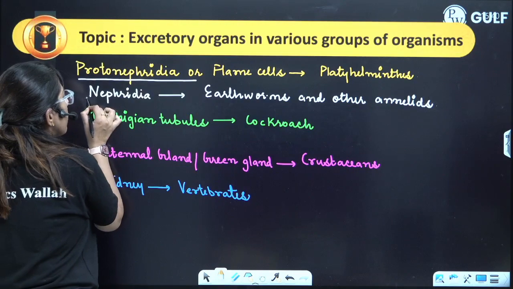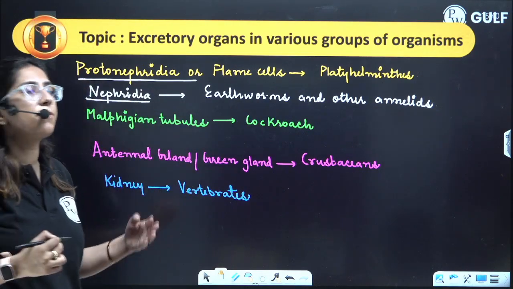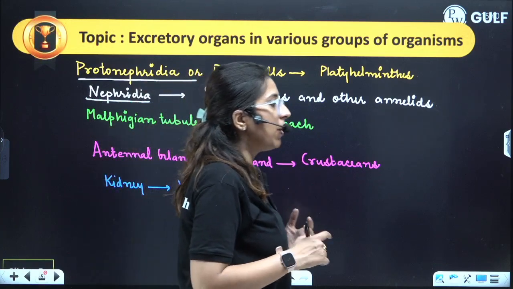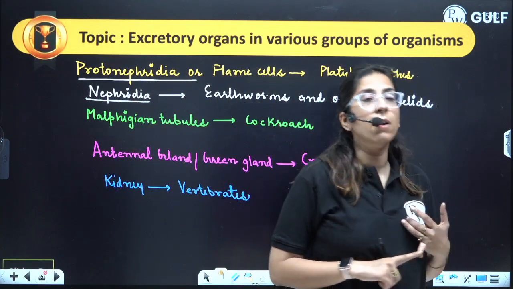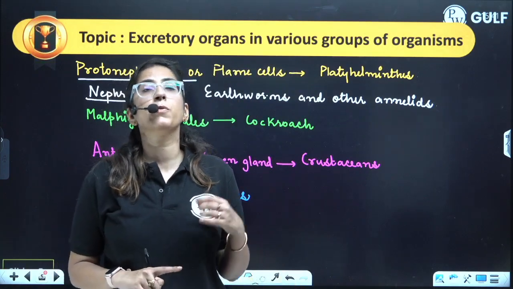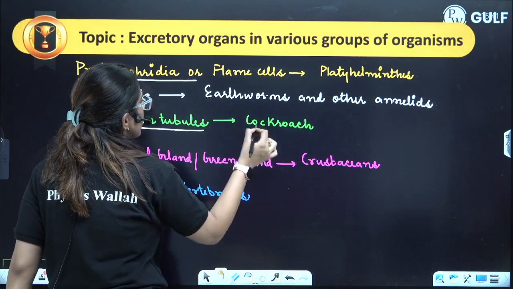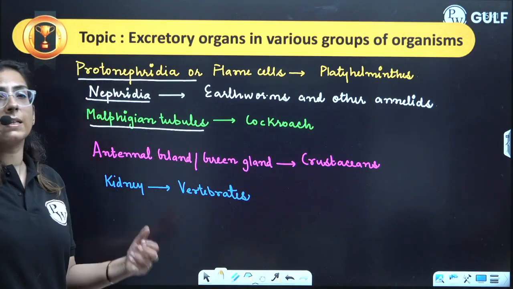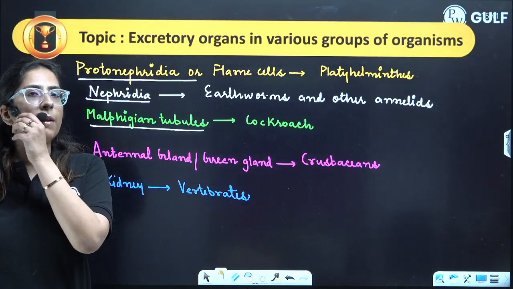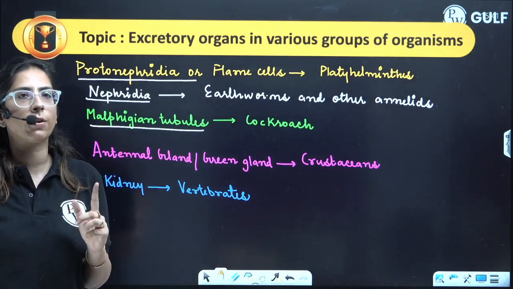Let's look at the next group of organisms, that is the earthworm. In earthworm, you will find nephridia present. Different types of nephridia are present, like septal nephridia, integumentary nephridia, and pharyngeal nephridia, which help in excretion. Now the next one is the Malpighian tubule, which is seen in cockroaches, that is another insect. Insects have Malpighian tubules for excretion. This you all have studied in the case of the cockroach.